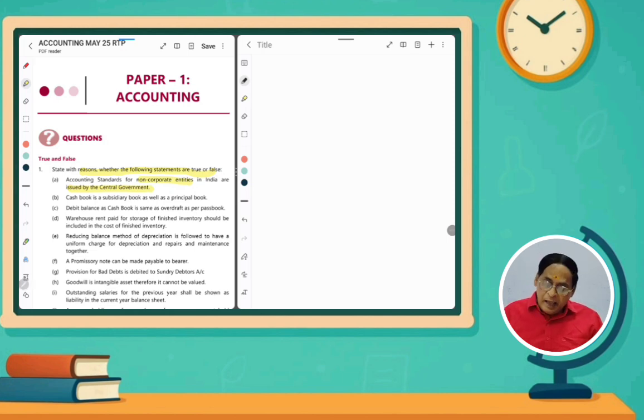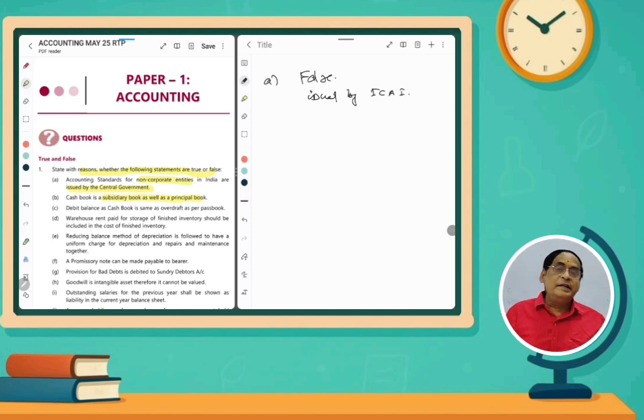Please tell me. Actually, it is false. For non-corporate entities, the accounting standards will be issued by the Institute of Chartered Accountants of India, ICAI. So the first question's answer is false. Actually it is issued by ICAI. That is the correct answer. And then question number 2. Cash book is a subsidiary book as well as a principal book.